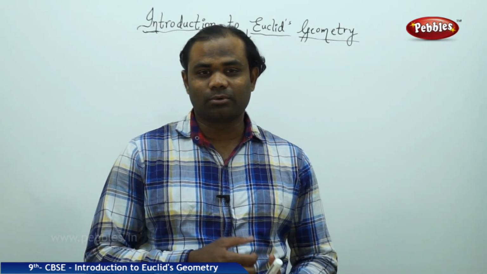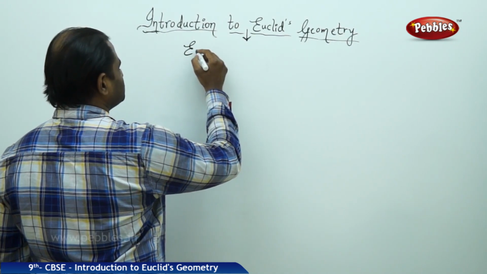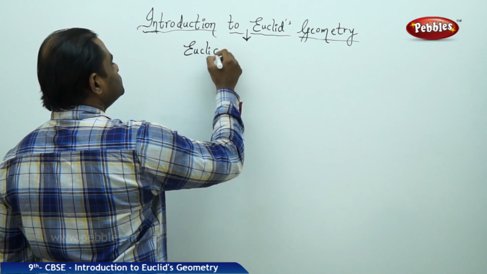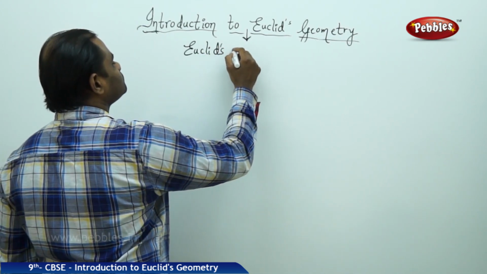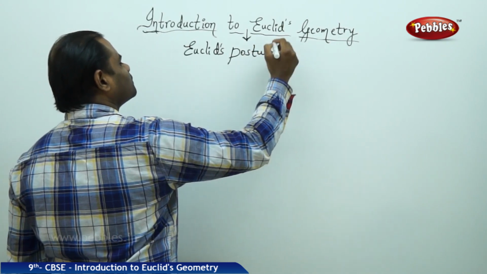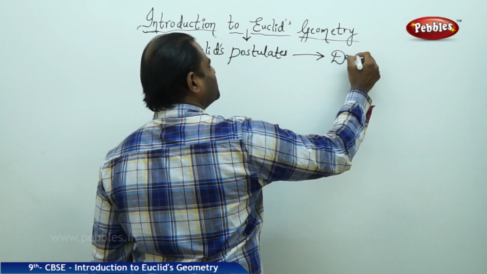So let's see the property. To start with, Euclid's postulates are helpful in deriving a theorem.